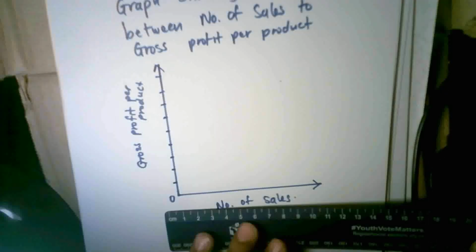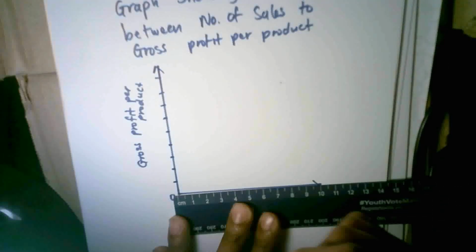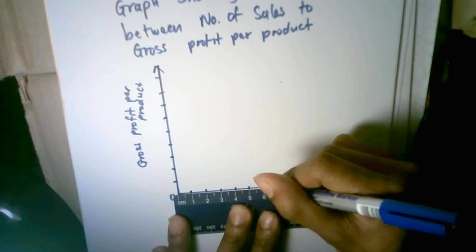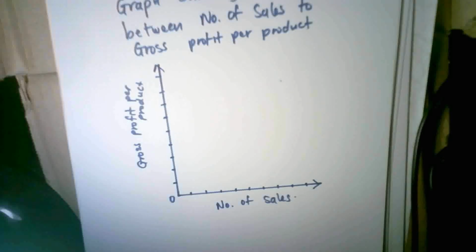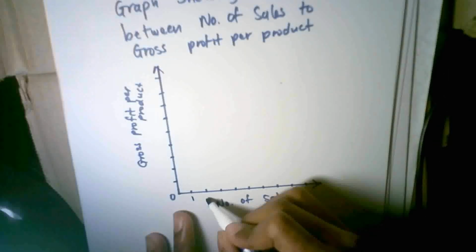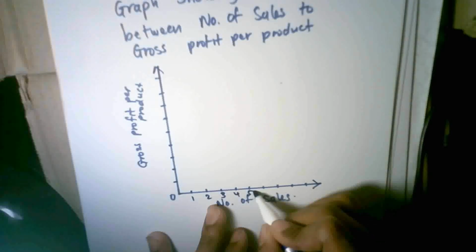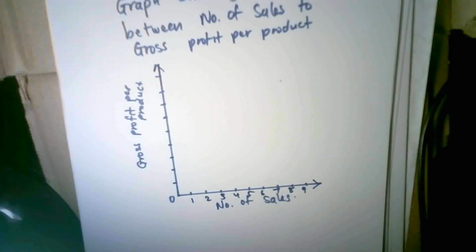Right? I have my y-axis, and I also have my horizontal axis. Right, so let's label that. Now, of course, my x-axis is fine. I can say 1, 2, 3 books, 4 books, 5 books, 6 books, 7 books, 8 books, and 9 books, and this can continue.